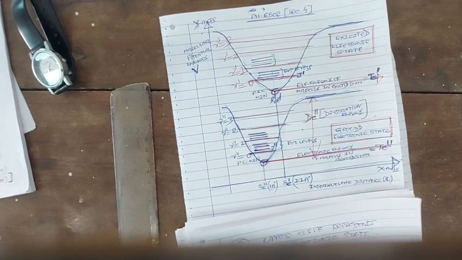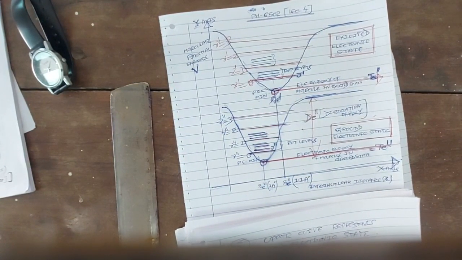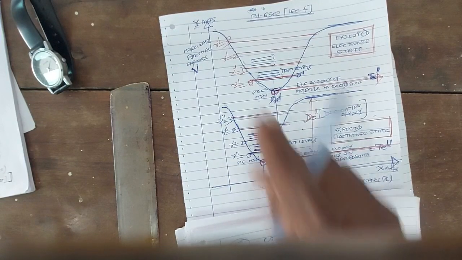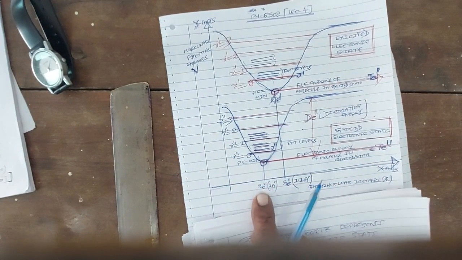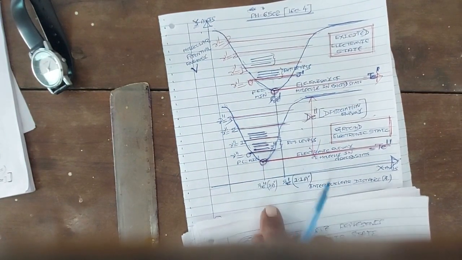So Re dash is the internuclear distance in the equilibrium position of the molecule in the excited electronic state, and Re dash is greater than Re double dash, right?